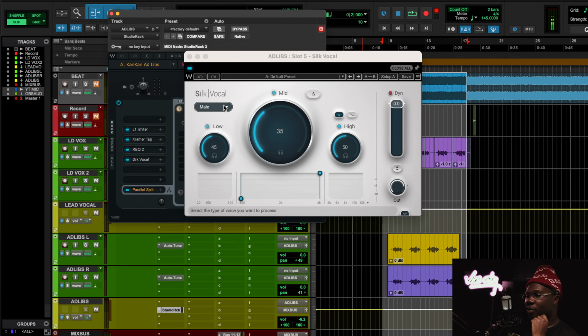So after that, we have the Waves Silk Vocal on the stock preset, and it just really helped the ad-libs feel really skinny.